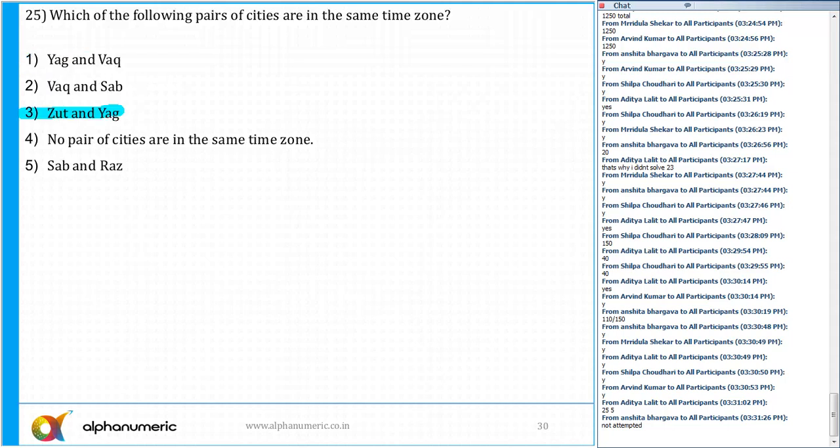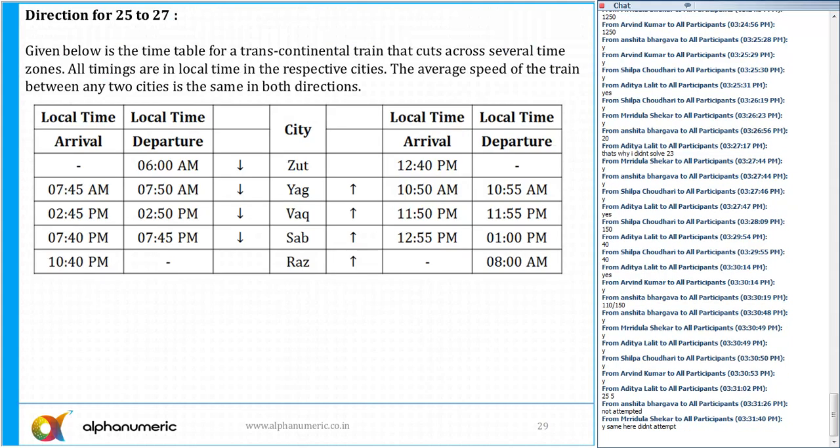It's not like this is very difficult, but if you're not aware of these concepts, then it might be difficult here. Okay, it is not a difficult one. Actually, it is easy if you understand this. So let's see it here. So it says a train starts from Z, and then it goes to Y. So from Z to Y, can you guys tell me what is the total time?